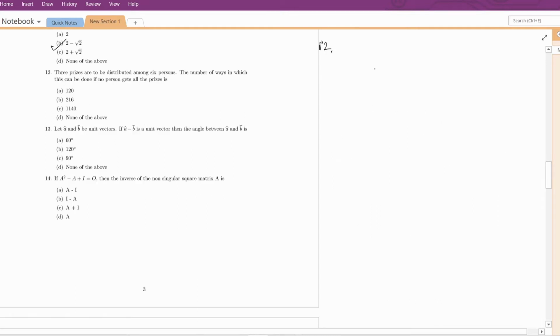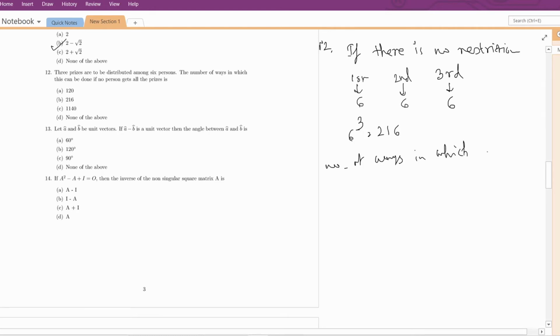Question number 12. 3 prizes are to be distributed among 6 persons. The number of ways in which this can be done if no person gets all the prizes. Suppose there is no restriction, then the first prize can be given to any of the 6 persons, so this can be given in 6 ways. The second prize also can be given in 6 ways, and the third prize can be also given in 6 ways. So if there is no restriction, then the total number of ways in which the prizes can be distributed is 6 cube, which is 216.